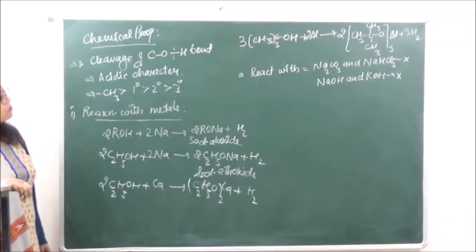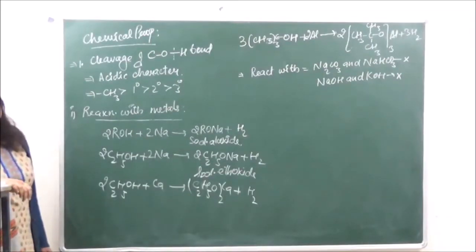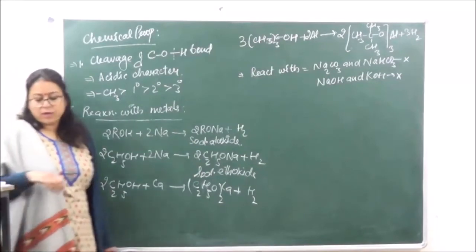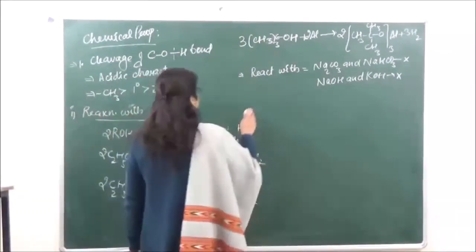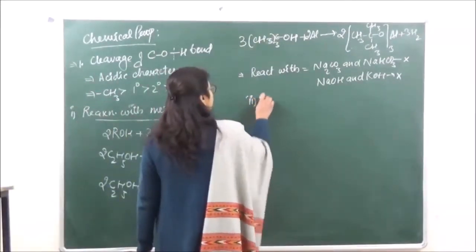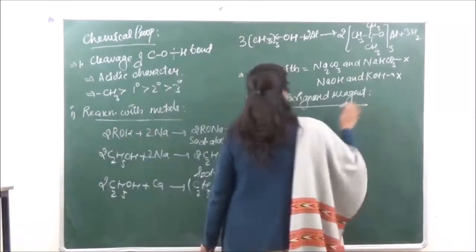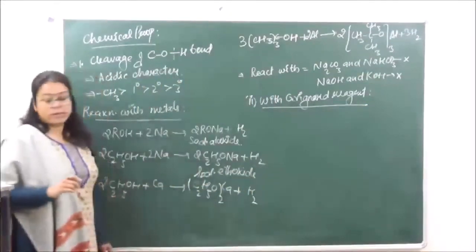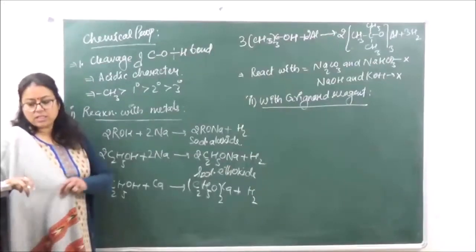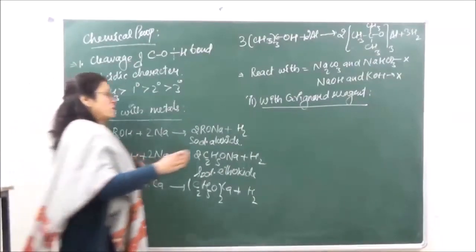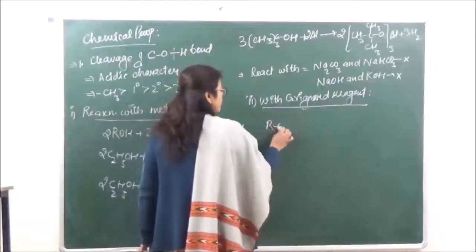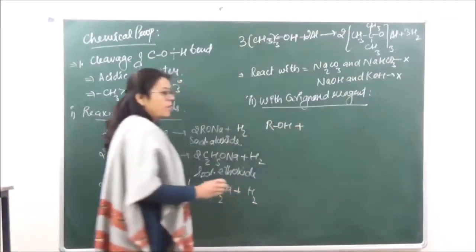Okay. Now the alcohols, they also have a tendency to react with Grignard reagent. So over here what we will get is the respective alkanes. So you can write down the reaction with Grignard reagent. When they are reacting with Grignard reagent, it is seen that the corresponding alkane is going to be formed. So we have ROH over here.